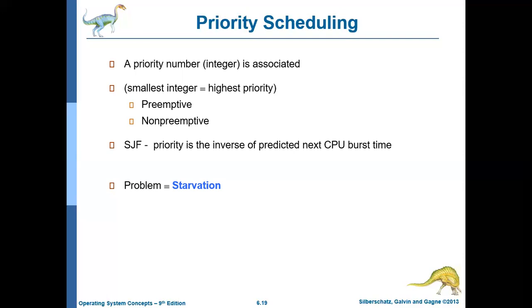Then the priority scheduling algorithm, especially if it is using preemptive scheduling, always takes the job with the highest priority, that is, the one with the smallest priority number, and that job will get executed. In that process, the job or process with the lower priority may not get the CPU at all. It may happen for several hours or even for several days. Such a problem is called starvation.